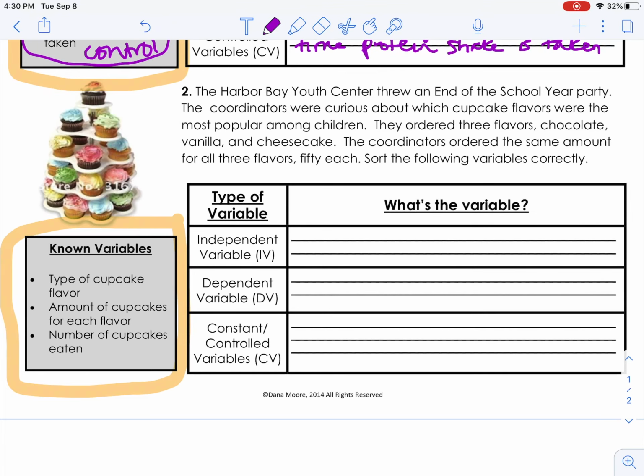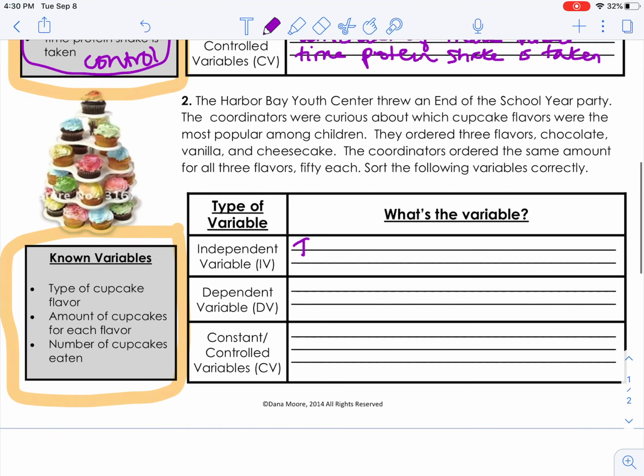What was the one thing that was purposely changed for this experiment? And it would be the type of cupcake, right? Because they ordered some chocolate, vanilla, cheesecake.